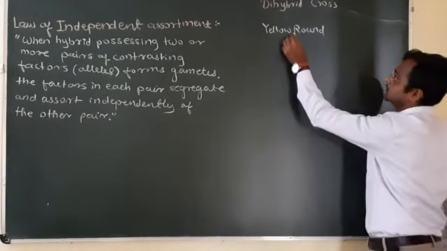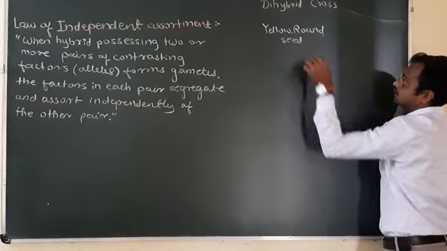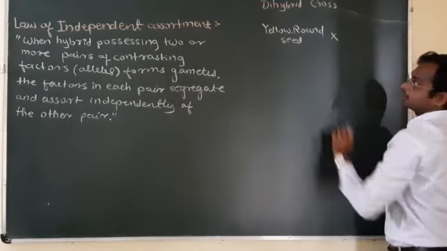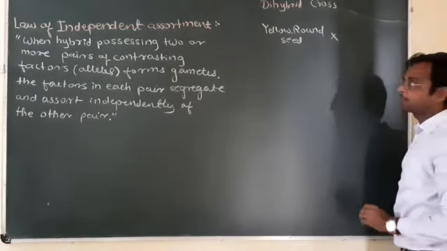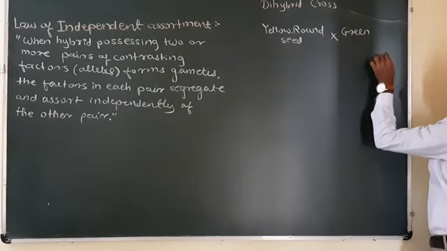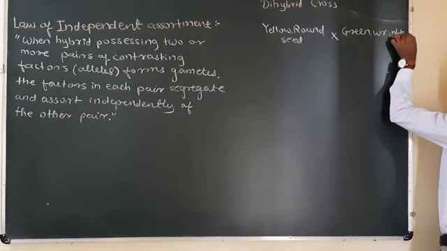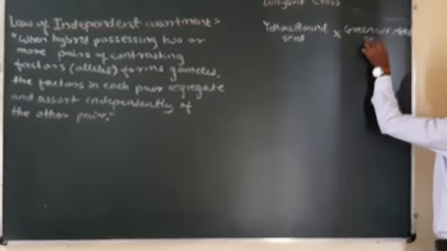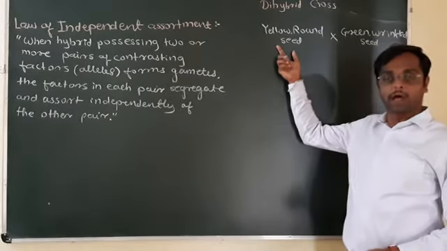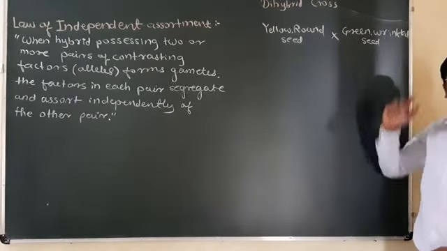Yellow is dominant, and the recessive of yellow is green. A yellow and round seeded plant is crossed with a green wrinkled seeded plant.